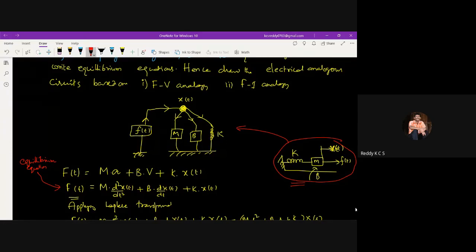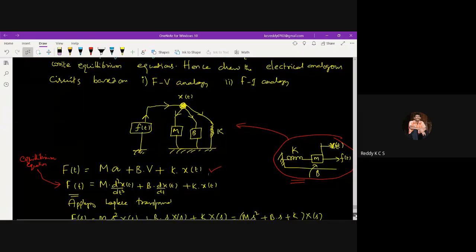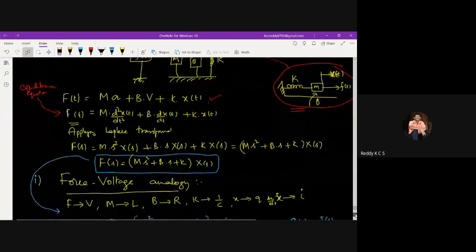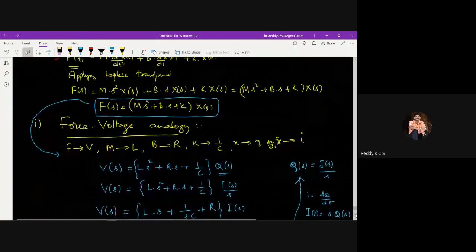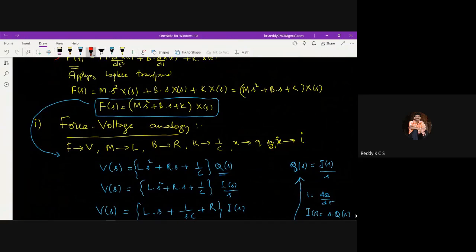After drawing the equivalent mechanical system, we write its governing equation. This is called the governing equation of the mechanical system. After writing the governing equation, we need to apply the Laplace transformation. Then you take the force voltage analogy. In this, you replace the mechanical terms with electrical terms. Force is replaced with voltage, mass with inductance, friction with resistance, and spring constant with the reciprocal of capacitance.